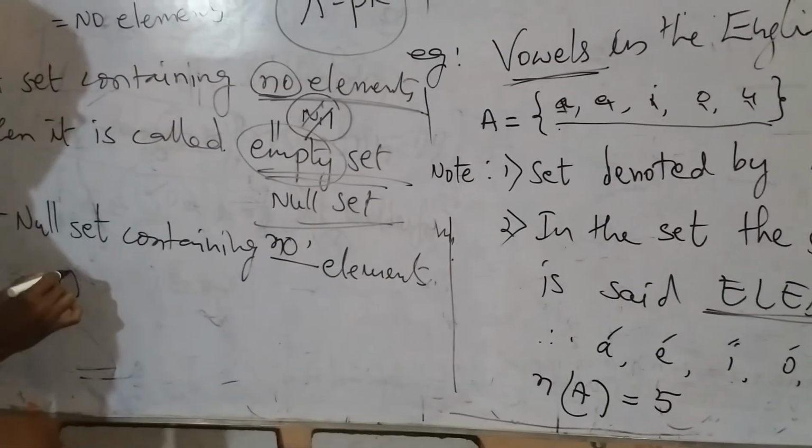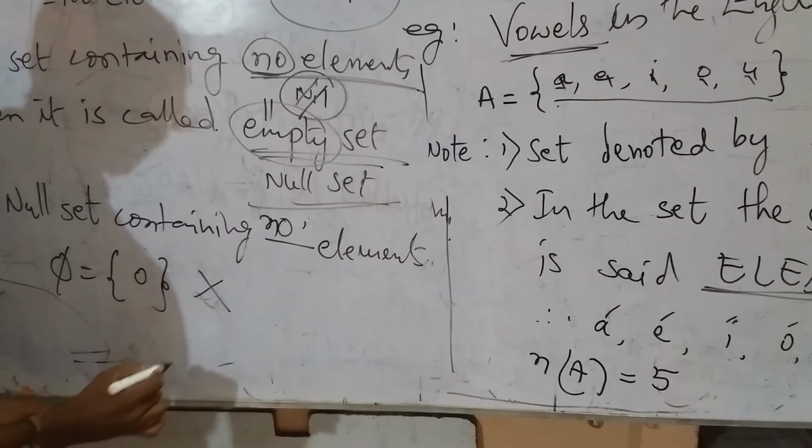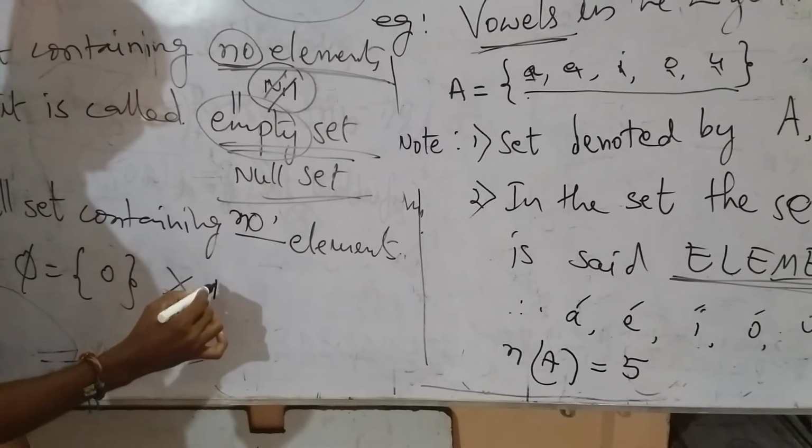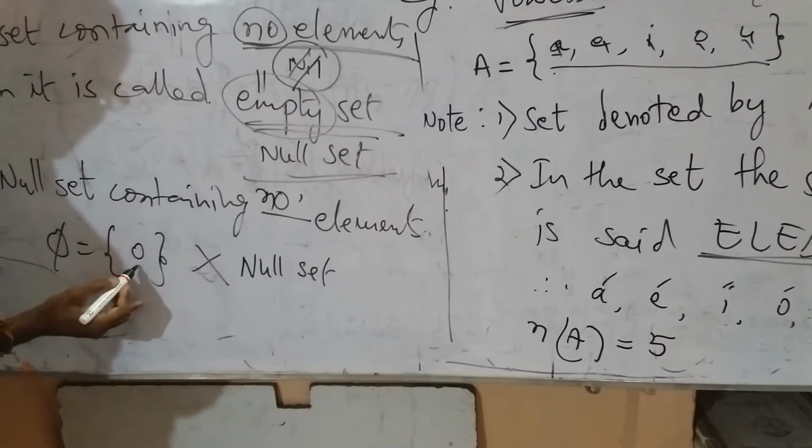See, for example, if I take a set like {0}, this is not a null set, since it contains 0 as one of its elements.